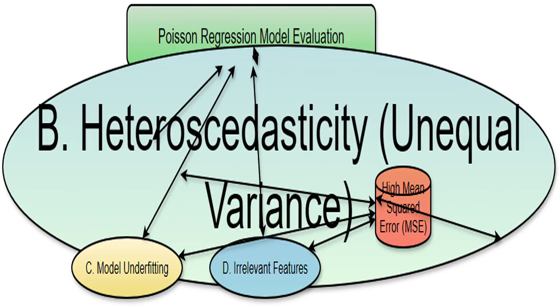Heteroscedasticity means the variability of your website visits changes depending on how much you spend on advertising. Maybe when spending is low, visits vary only slightly, but when spending is high, visits vary wildly. Poisson regression assumes constant variance, so this violation results in poor model performance and a high MSE.